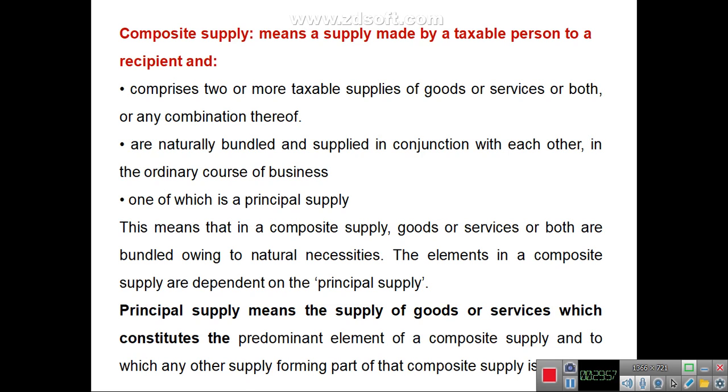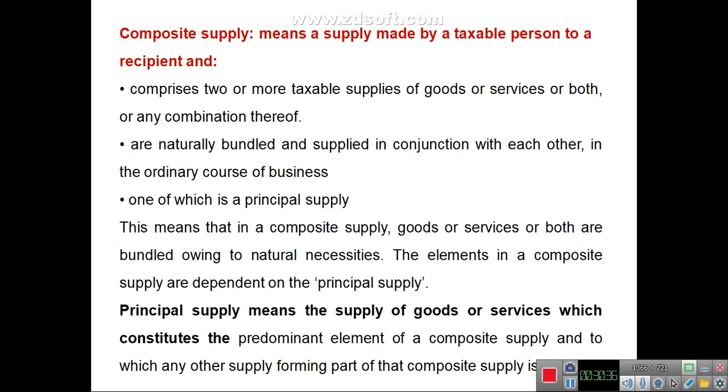The last one we'll discuss in this class is about the types of supply. The types of supplies are of two types: composite supply and mixed supply. What is composite supply? It means a supply made by a taxable person to a recipient and comprises two or more taxable supplies of goods or services or both or any combination thereof, which are naturally bundled and supplied in conjunction with each other in the ordinary course of business, and one of which is a principal supply.